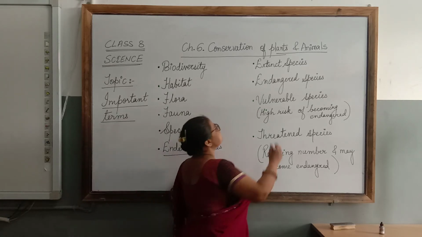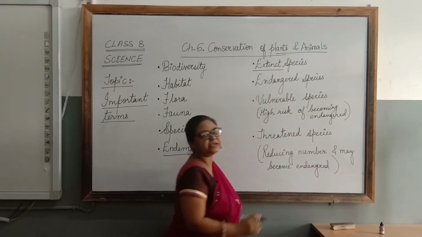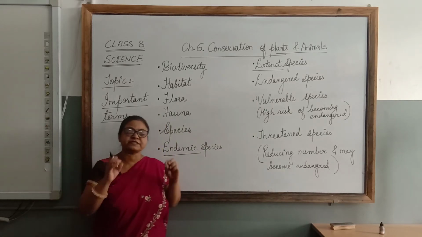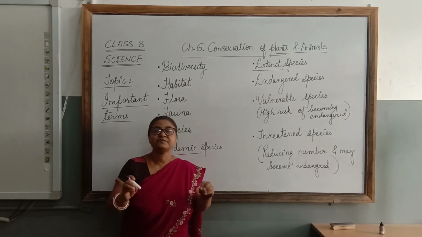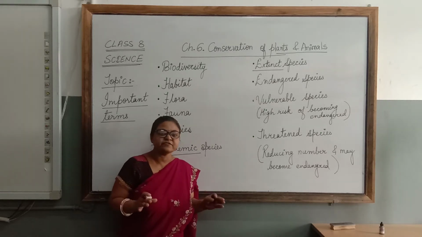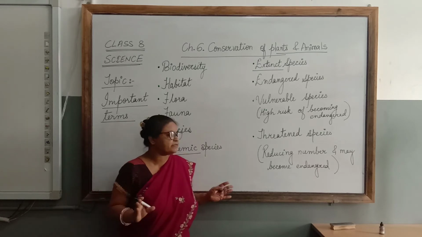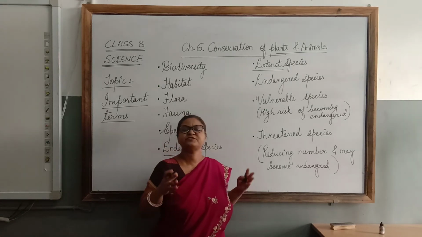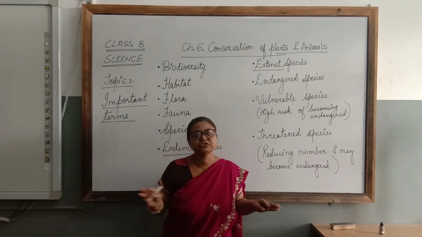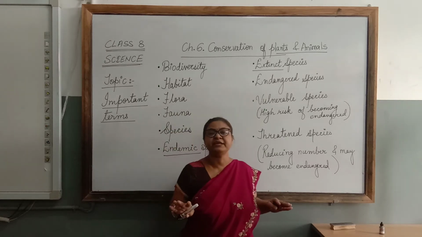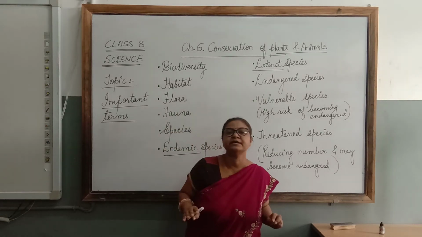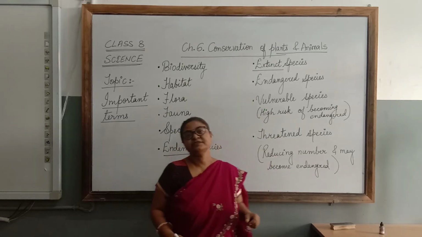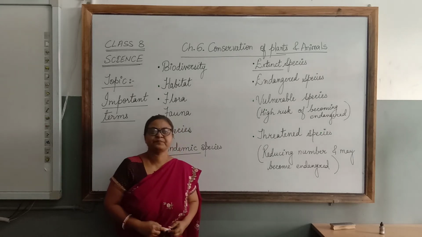Next term is extinct species. Extinct means no longer found now. Their species is finished, not a single organism of that type is found on the earth. Because of the loss of biodiversity, loss of habitat, cutting of the forest, change in the climate, so many organisms have been washed out from the earth. Their whole species has been destroyed, not a single member of that species is found on the earth. Such species are called extinct species.